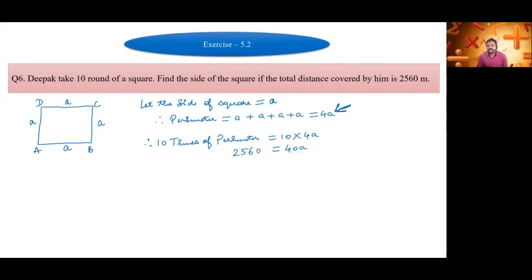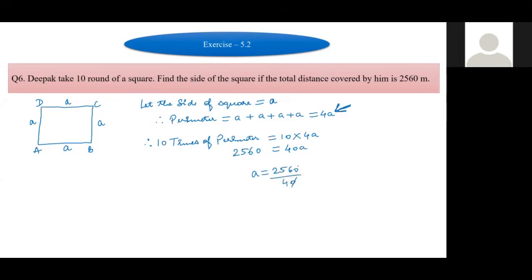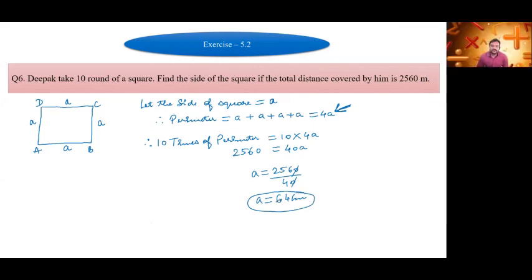Now we have to find the value of A, so A is equal to 2560 upon 40. The 0 will get cut, then we will divide 256 by 4. It is 64.